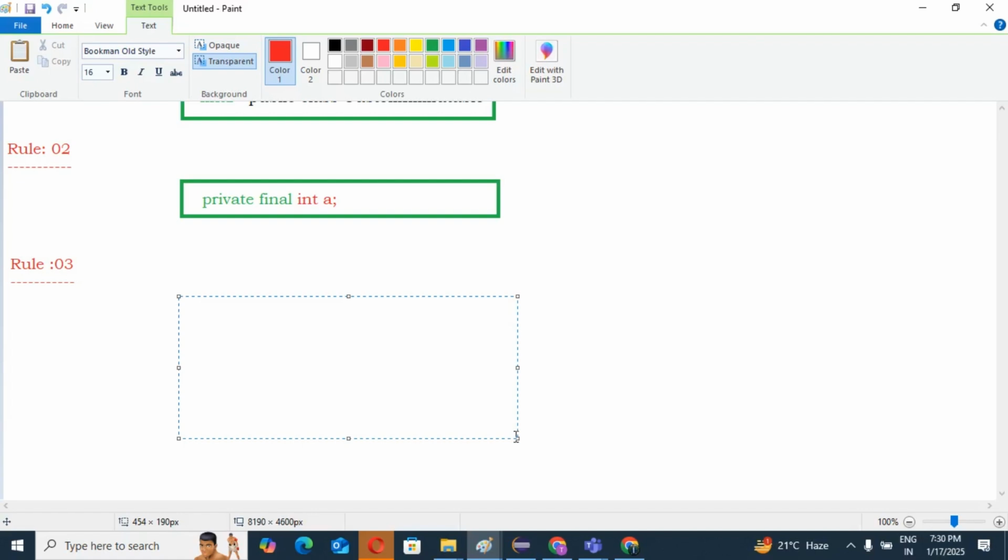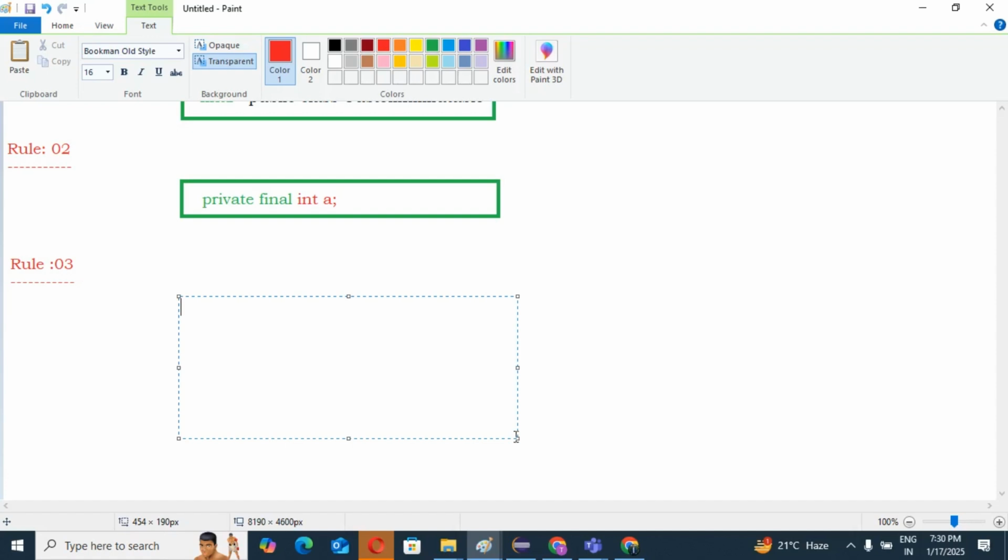If our variable is final as in the second rule, private final int a, final means once we assign the value, that cannot be modified. Then the next question arises in rule number 3: how to initialize the value?